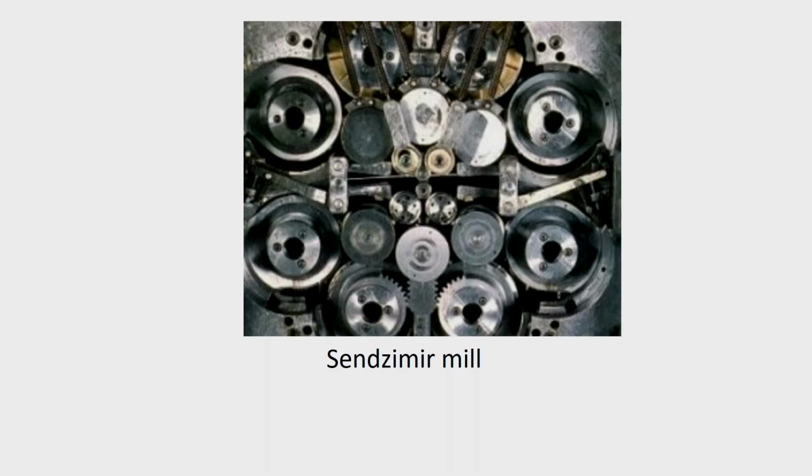This is one case of cluster rolls called a Sendzimir mill, whose photo is taken from the internet. You can see that these are the two working rolls, supported by two backing rolls. These two backing rolls are supported by three backing rolls with a slightly bigger diameter, and finally, you have a larger diameter backing roll. This rack and pinion arrangement is for roll gap adjustment. When it is rotated, the whole system will move upward.